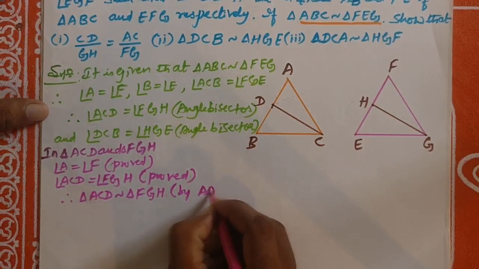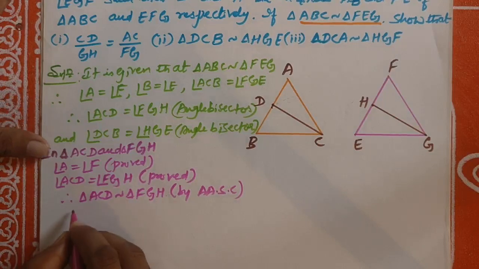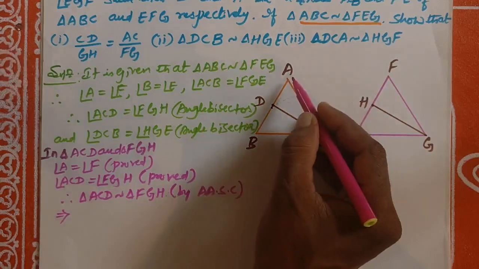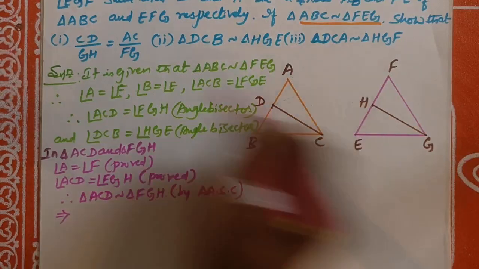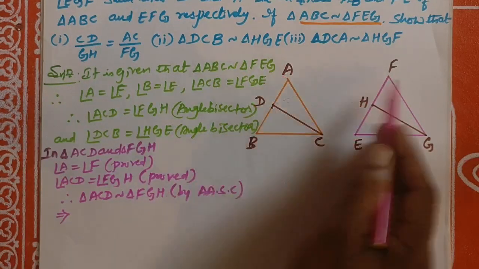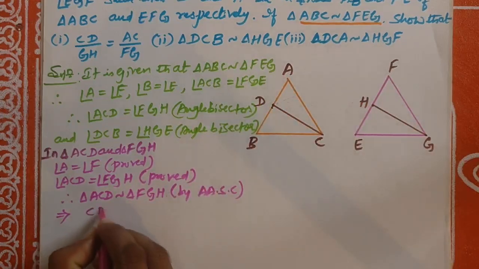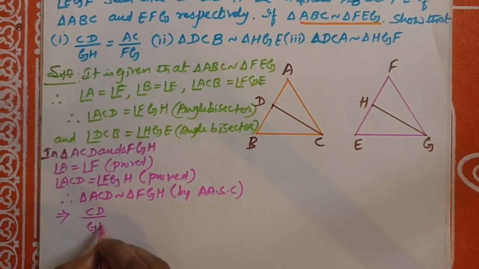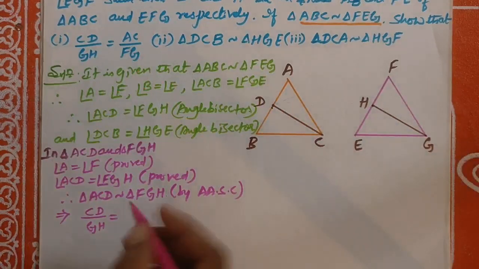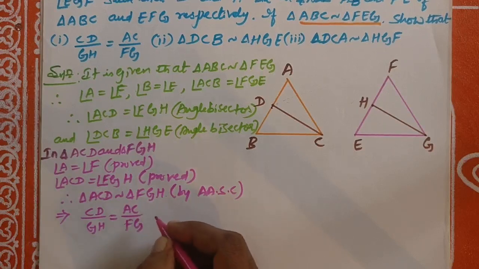So we need to prove the first one, CD by GH, in triangles ACD and FGH. Corresponding ratios: CD by GH is equal to AC by FG. Okay, this one is proved.